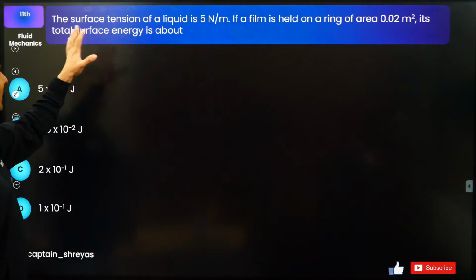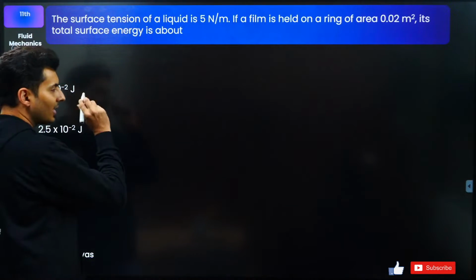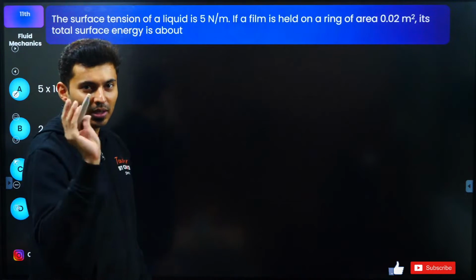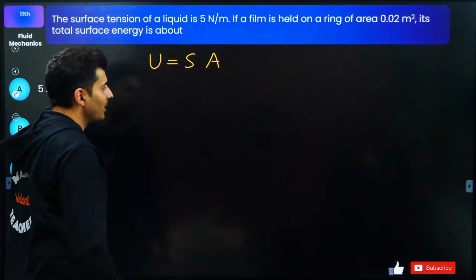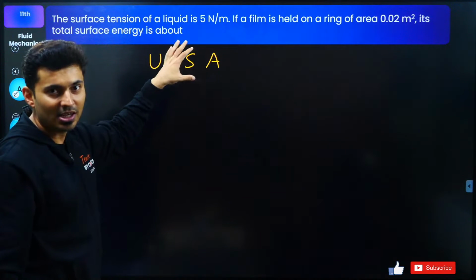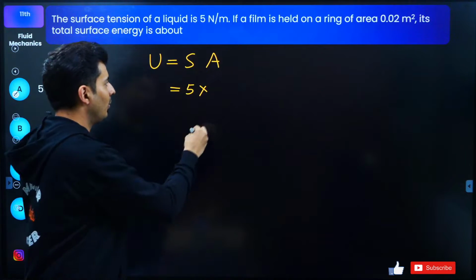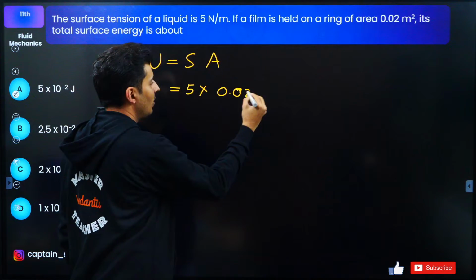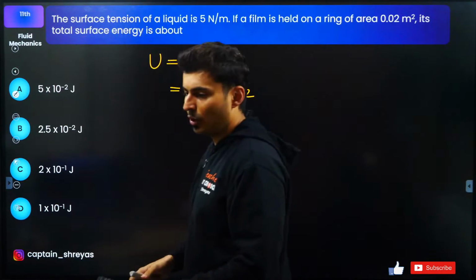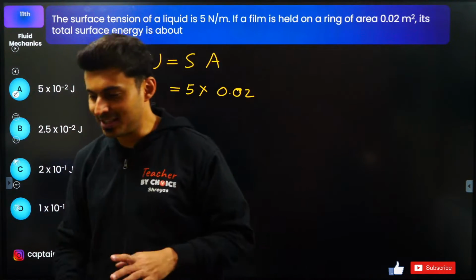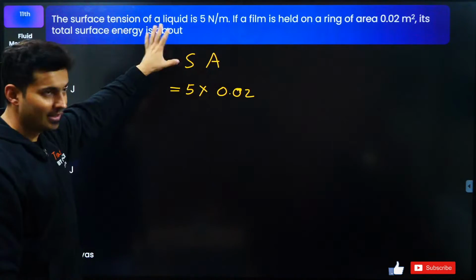So guys, what do we know over here? This film which is held by a ring, what is the energy? Guys, there is a very simple formula and I have given you the trick for it. Remember USA, United States of America, and put equal to over here. Energy is surface tension into area. Surface tension is 5. Area is given 0.02. If you do it, you will get the wrong answer. Kanan is saying option C. Berson is saying option D. One of you is correct. Jayant, looks like you remember the trick. Very good. This is the formula, that trick which I told you.